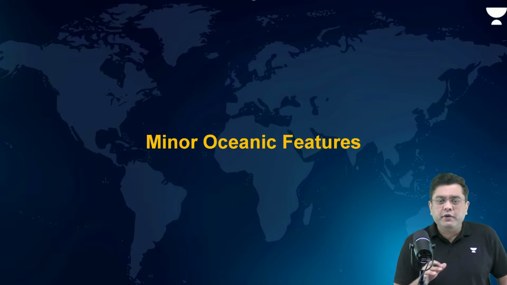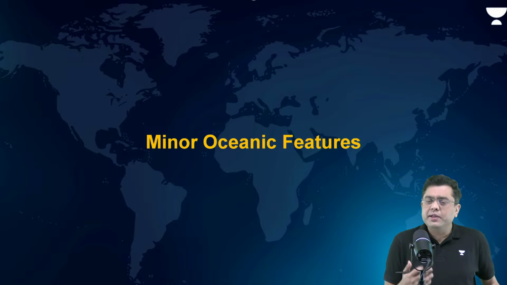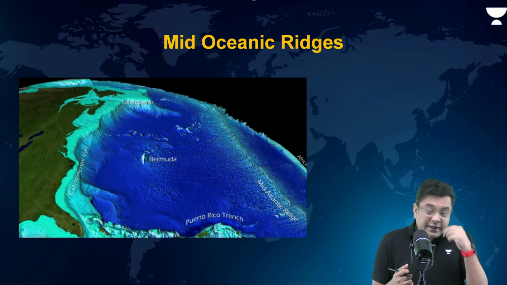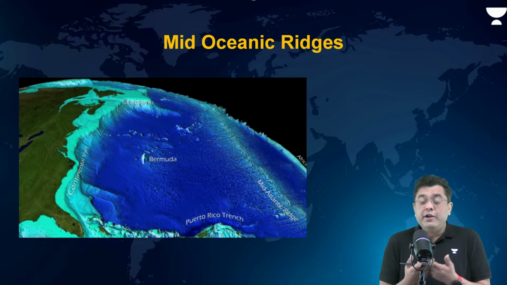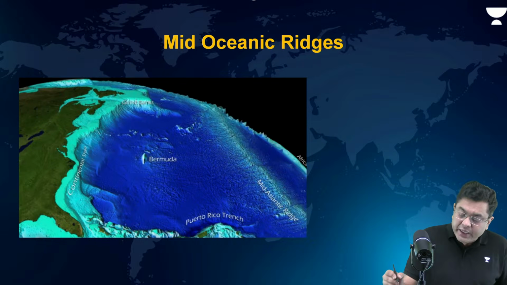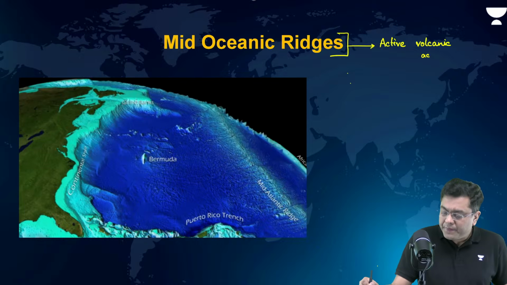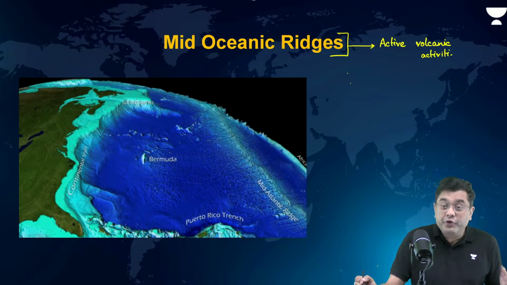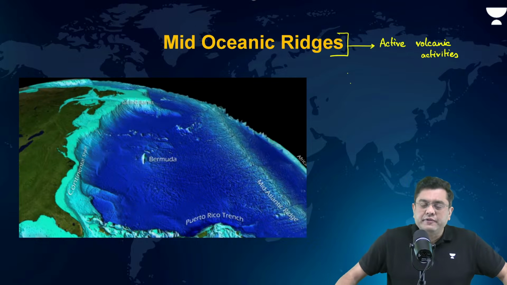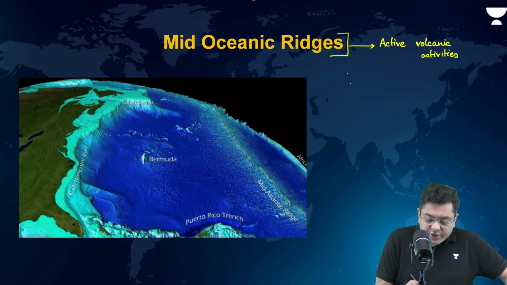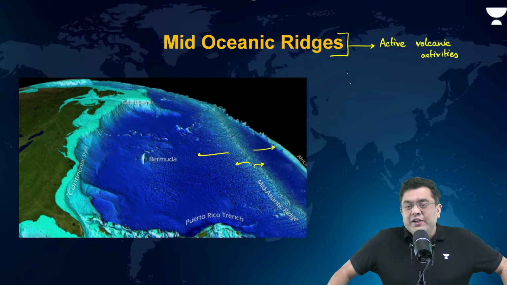And now coming to the minor oceanic features. Which are the minor oceanic features? One of the minor oceanic features is the mid-oceanic ridges. Mid-oceanic ridges are the sites of active volcanic activities. We have studied in seafloor spreading in the third chapter itself how from these mid-oceanic ridges volcanic eruption does happen, eventually leading to the expansion of the seafloor.